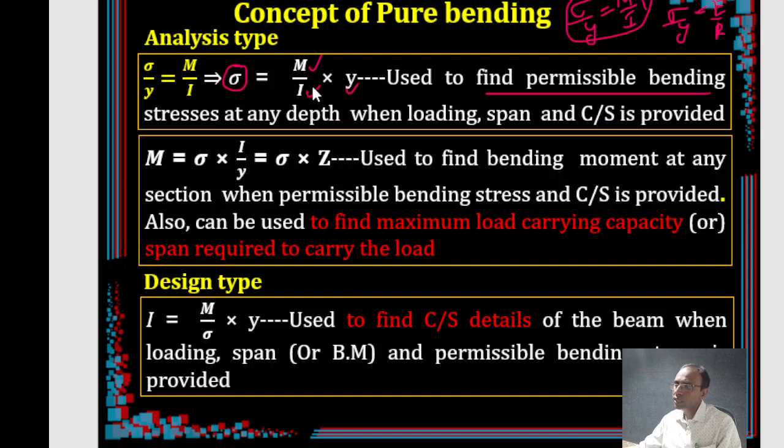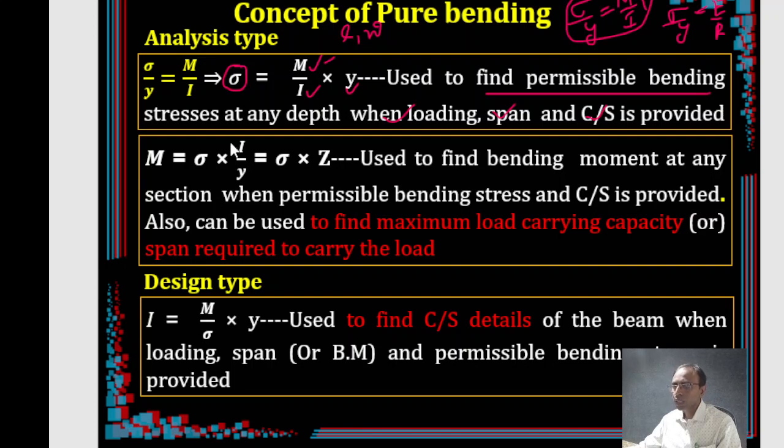If you know them, then you can get I and y. Then for M, which is the bending moment, you require the span of the beam, as well as the loading on the beam, the type of loading, whether concentrated load, point load, whatever it is. If you know all these details, then it is possible for us to find the bending stress. That's why you require loading, span, and cross-section details to get to the permissible bending stress value.